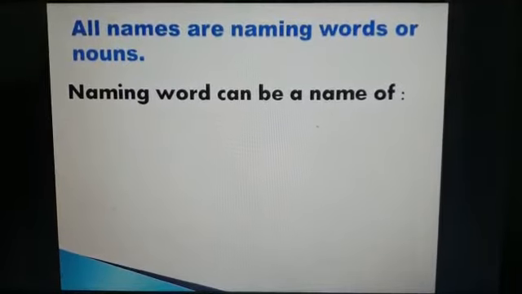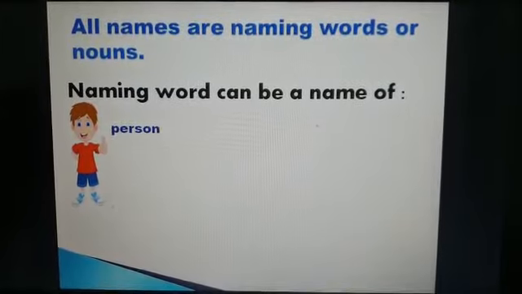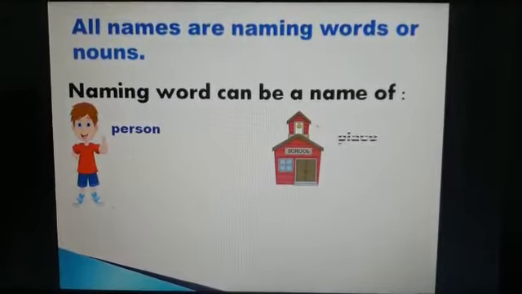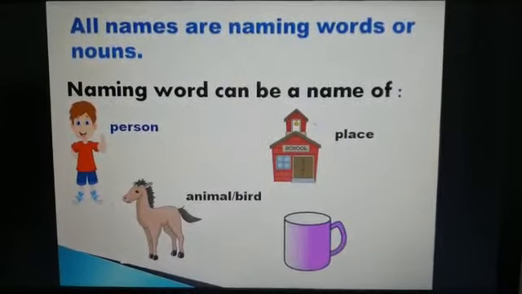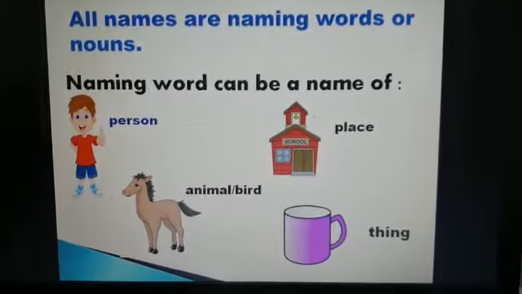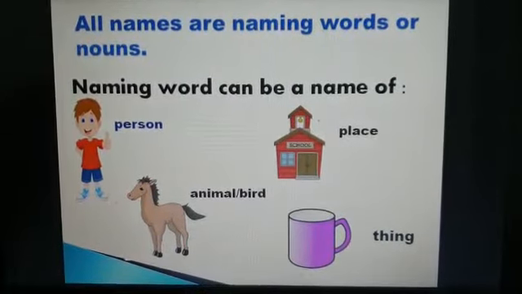And children, naming words are person, person means insan, place, animal or bird, and thing. Person, place, animal, thing. These are the naming words.